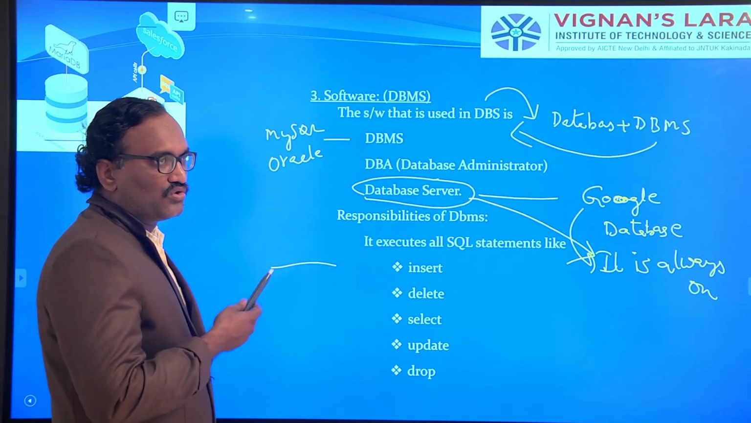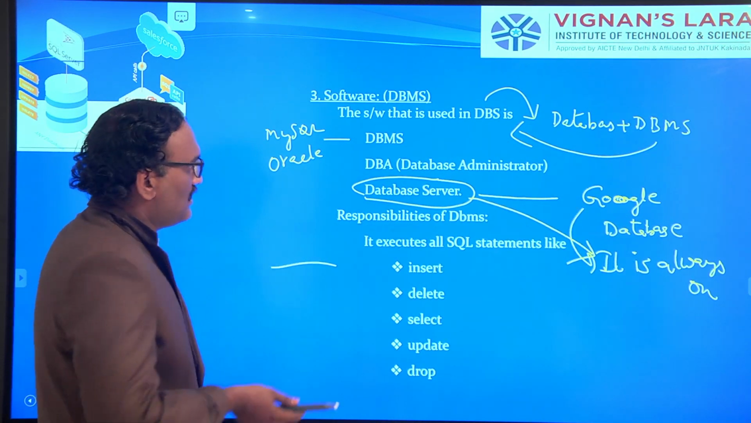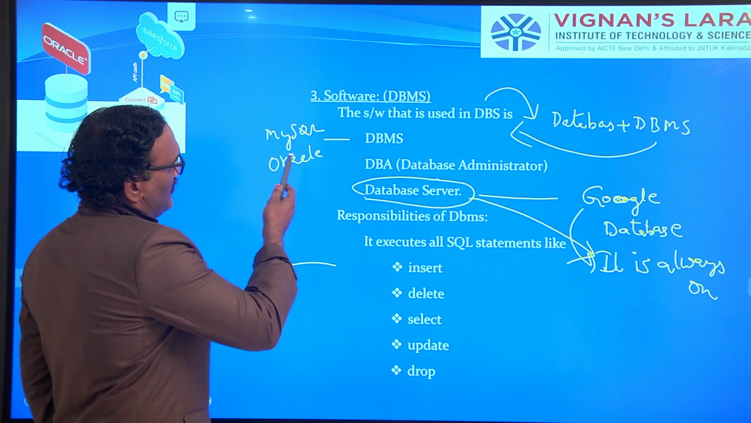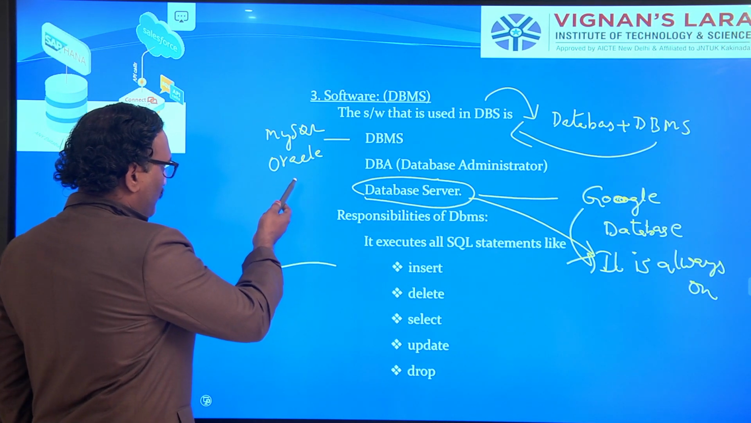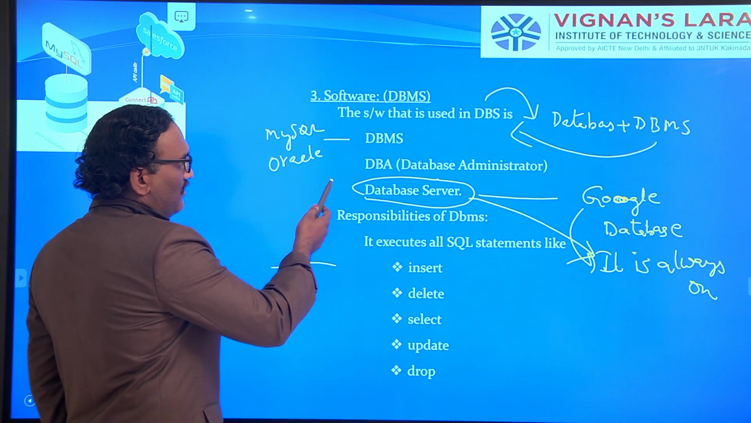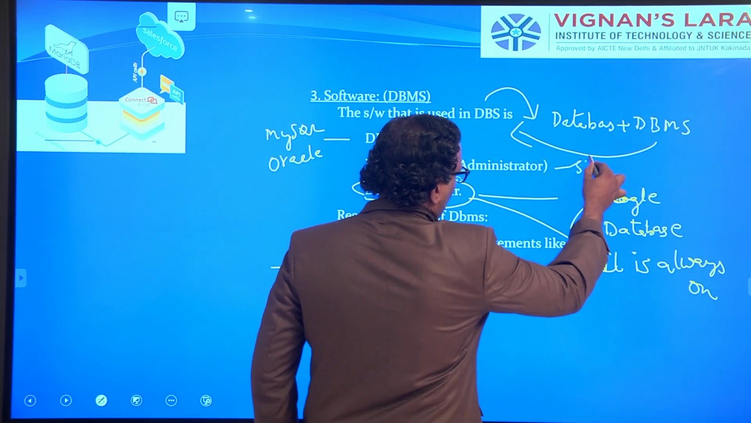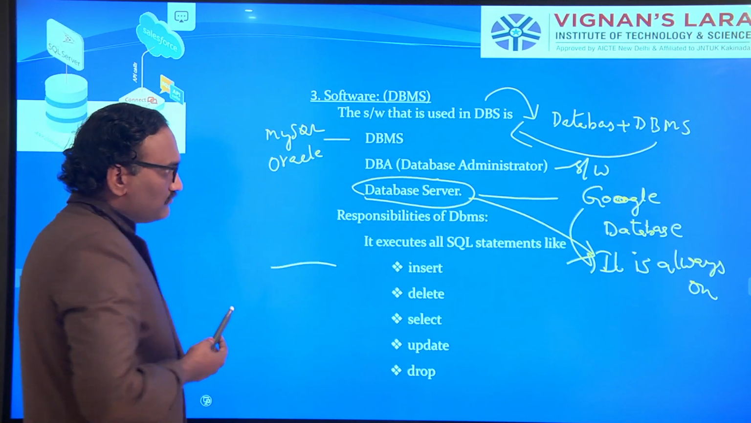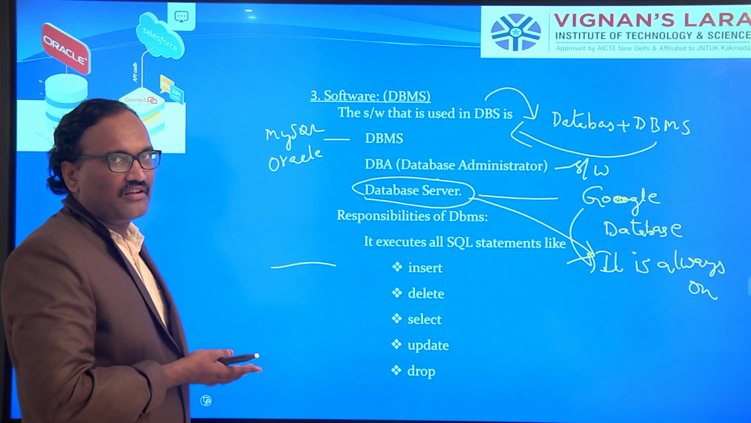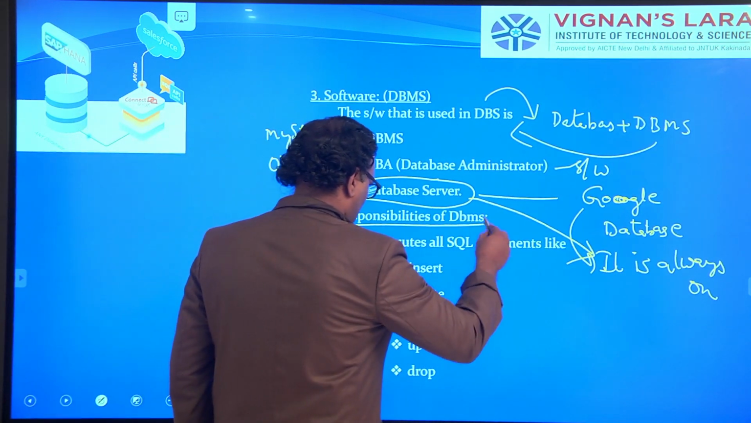So the Google database, the Google server, should always be on. Yes, that's why we call it a database server. Now, the DBMS is the main important software we are supposed to have. Examples are MySQL and Oracle, and we should have a database administrator, which is also software. And if we have software that is always on, that is called a database server.